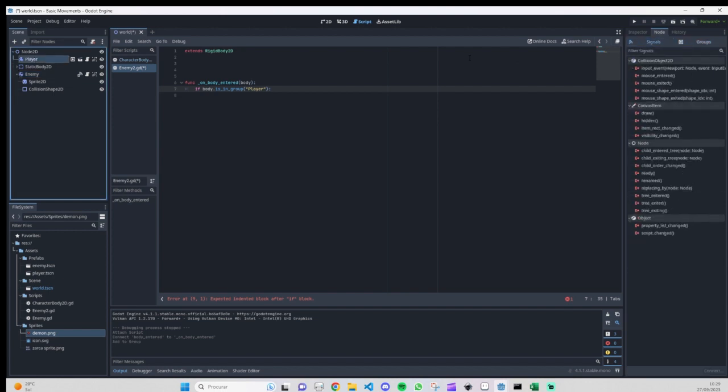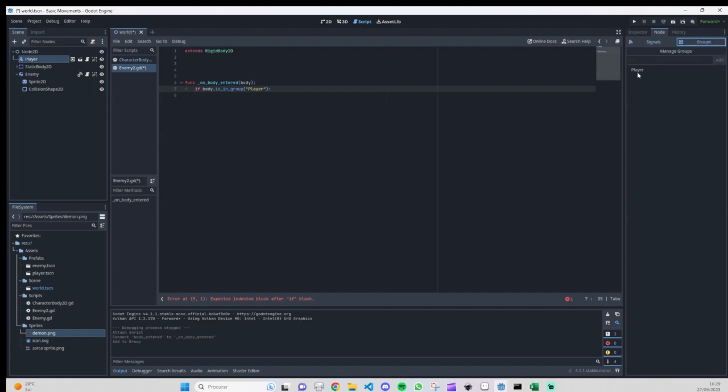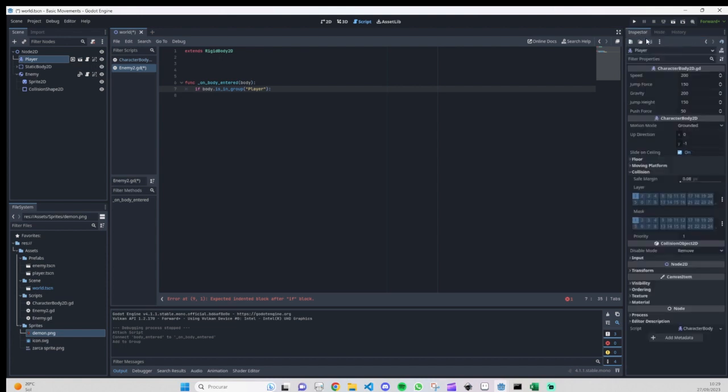For the player, I already added one group from the previous videos. So basically, imagine the groups more like tags. I know that some people that came from Unity use tags to do stuff. So here instead of tags will be groups. Just that. It's simple to understand.